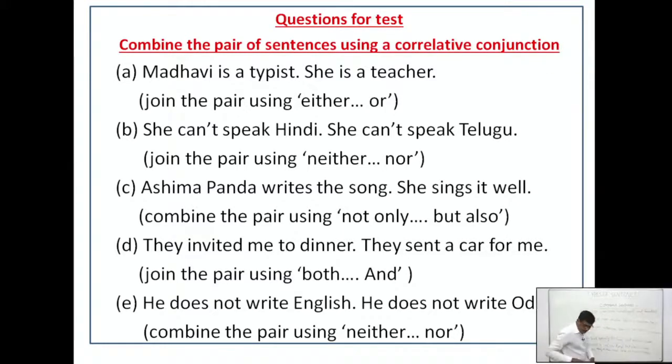Okay. Madhavi is a typist, she is a teacher. How will you use? You see, a typist and a teacher are nouns and dissimilar. We may use Madhavi is either a typist or a teacher. We may use number A.